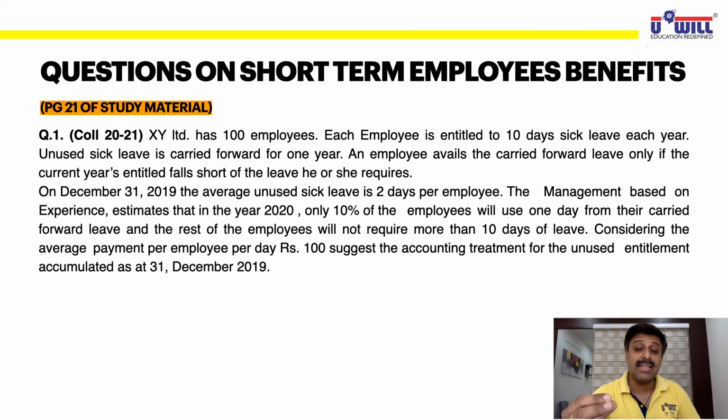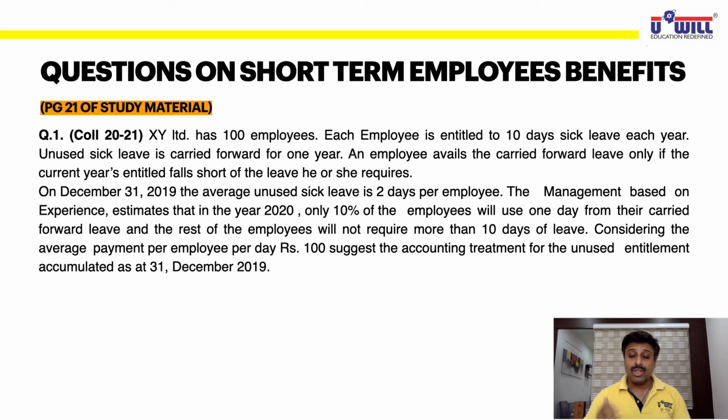How many days did we discuss? 10 days. 10 days into this rupees 100, so 1,000 rupees expense. The company has to debit it to the P&L account in the current year and show it as a liability. Why liability? Because employees are going to utilize it in the next year. Means in the current year the amount paid is less than the benefit. So that is our liability.